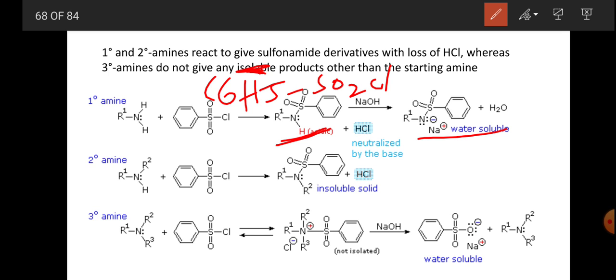Secondary amines, R1 and R2, with benzene sulfonyl chloride give an insoluble solid. And for the tertiary amine with benzene sulfonyl chloride, the product is not soluble in NaOH.